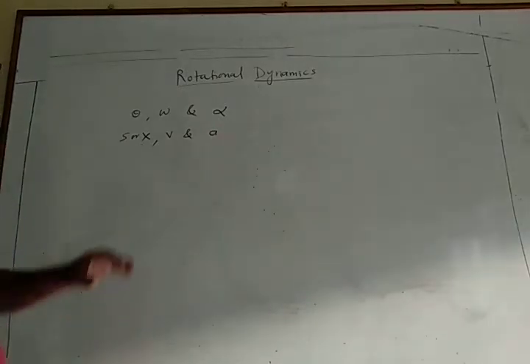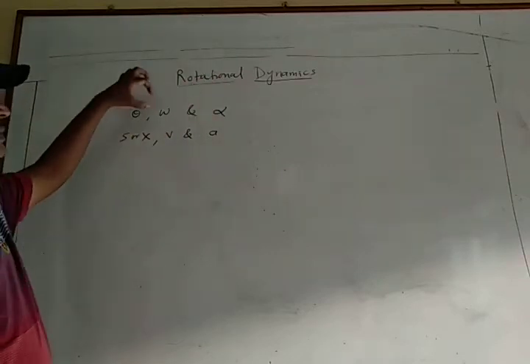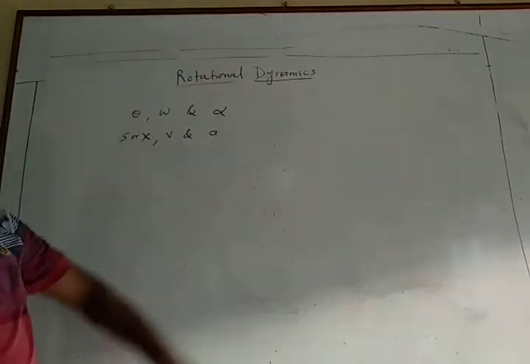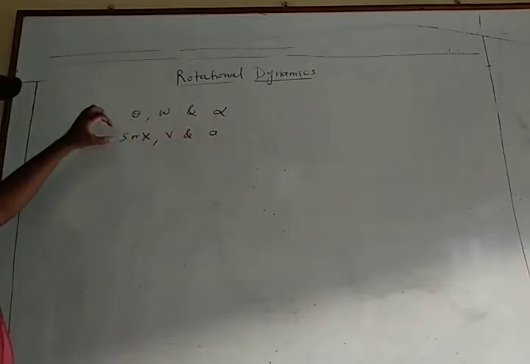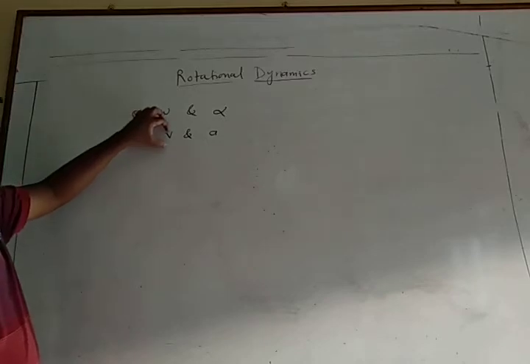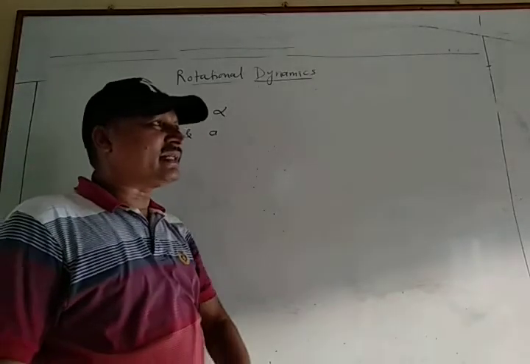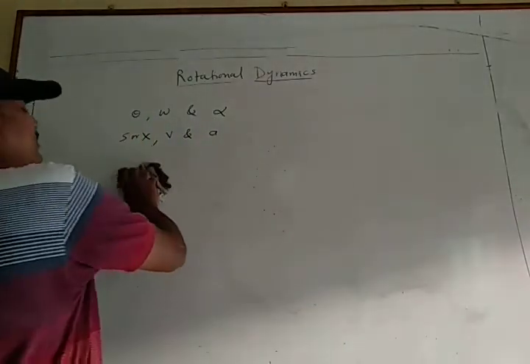These are the rotational quantities: angular displacement, angular velocity and angular acceleration. And these are the translational quantities: linear displacement, linear velocity and linear acceleration.